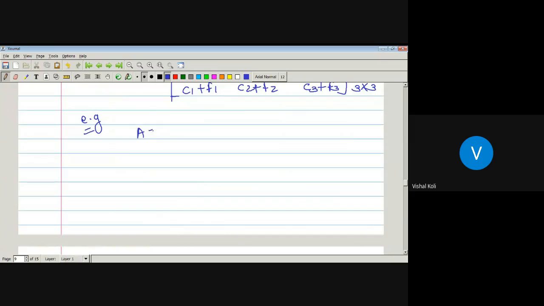For example, suppose A is a matrix having entries 1, 2, 3, 3, 2, 5, and B is a matrix of the same order, with entries 4, 5, 6, 7, 8, 9. Again, both the matrices have the same order 2 by 3 since they have 2 rows and 3 columns. Now tell me what are the entries of A plus B?